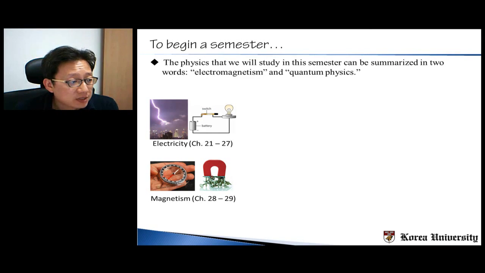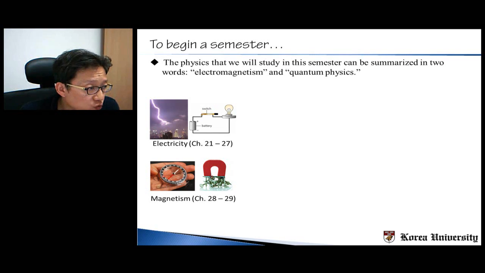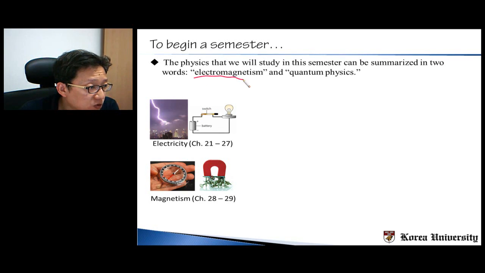Okay, welcome to the first lecture of this semester's General Physics and Exercise 2. Before we begin Chapter 21, let's make a brief overview of what we are going to study in this long course. The physics that we will study in this semester can be summarized in two words. One is electromagnetism, and the other is quantum physics. The word electromagnetism is a combination of electricity and magnetism.